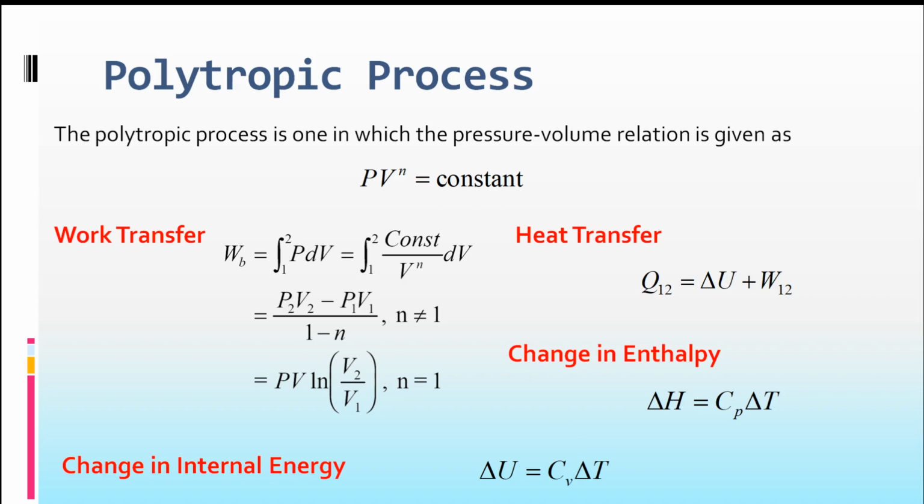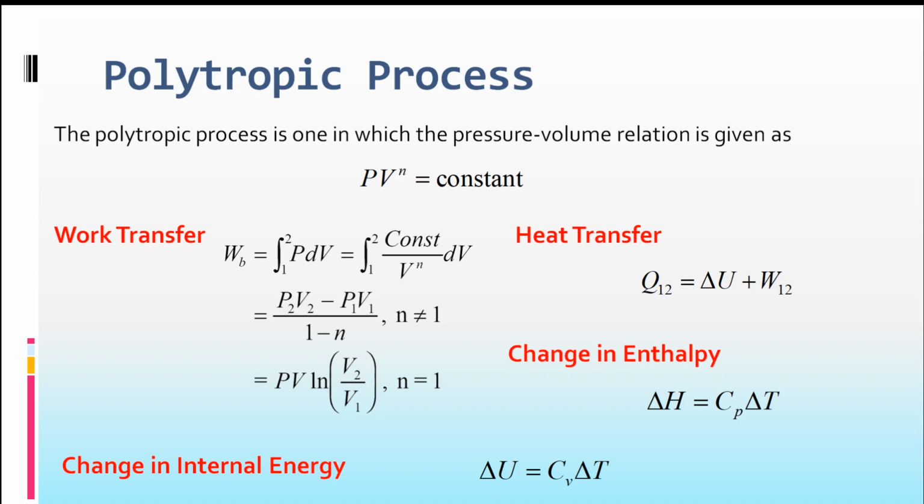Polytropic process is a general process. PV to the power n is equal to constant. Please listen to the lecture where we have discussed the non-flow process. The various values of n will give you the different processes, whatever we have mentioned: isochoric, isobaric, and isothermal processes, as well as adiabatic process.